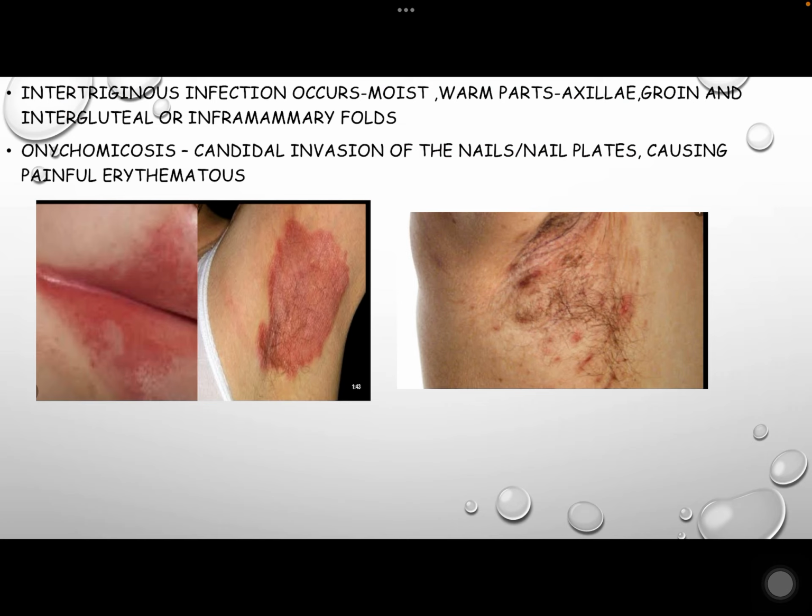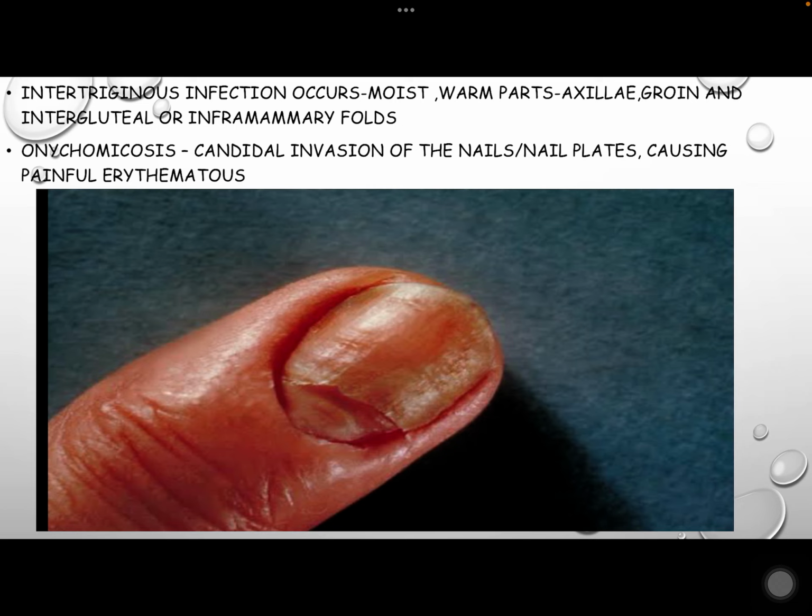Intertriginous infection occurs in moist, warm parts of the body such as the axilla, groin, and intergluteal or inframammary areas. It is most common in obese and diabetic individuals, forming red and moist vesicles. Onychomycosis is a candidial invasion of the nails and nail plates, causing painful erythematous swelling on the nail fold, which resembles pyogenic paronychia, which destroys nails.